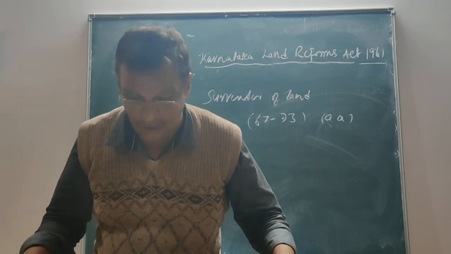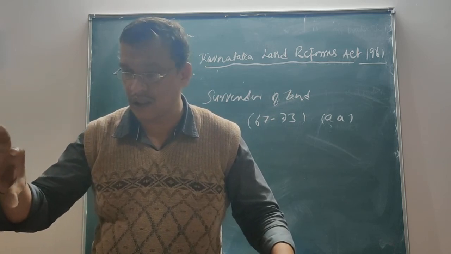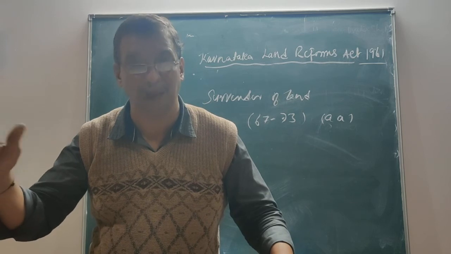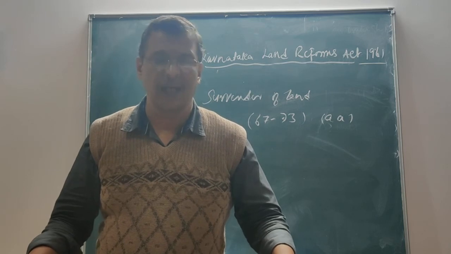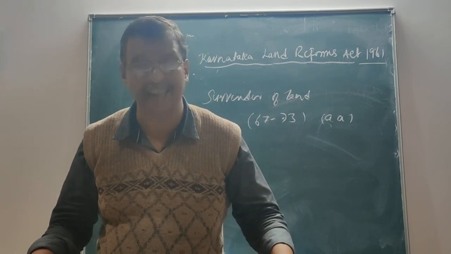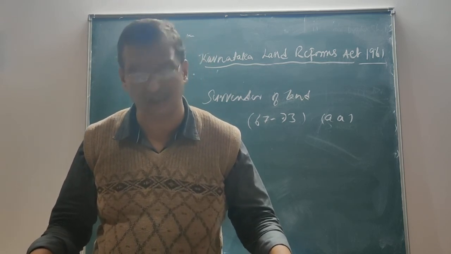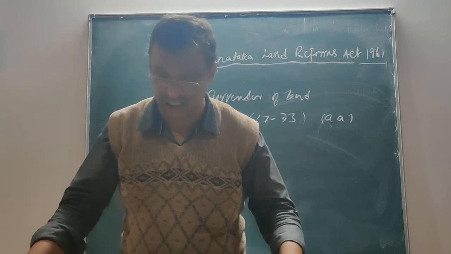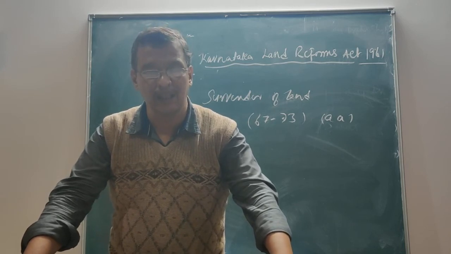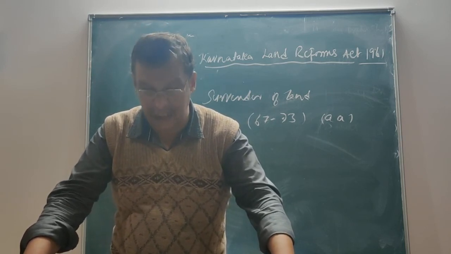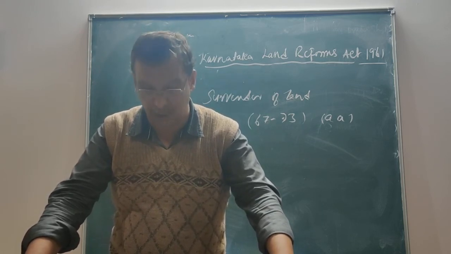And when it is taken before the tribunal, if the ceiling cannot be properly ascertained, then on the enquiry so made, the tribunal shall have the power to determine the extent of land held by the person, that is, whether the person is holding land exceeding the ceiling area or within it. Where the tribunal is satisfied that the person holds less than the ceiling area, it may allow the person to retain the land he is holding.